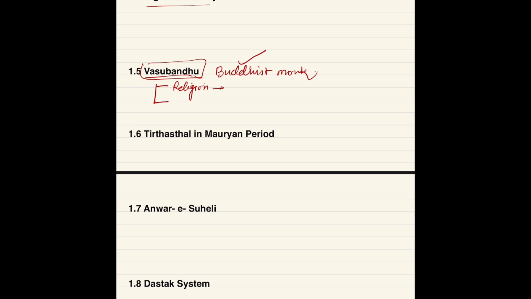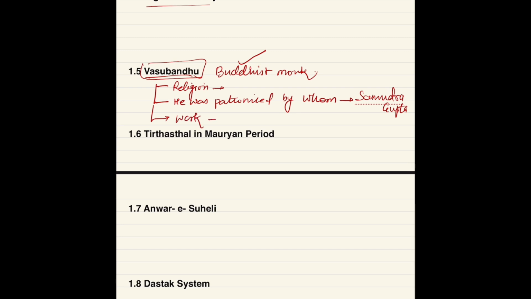Then second thing is he was patronized by whom, means which ruler gave him patronage. So here answer is Samudragupta. Then you have to mention about some work done by him.